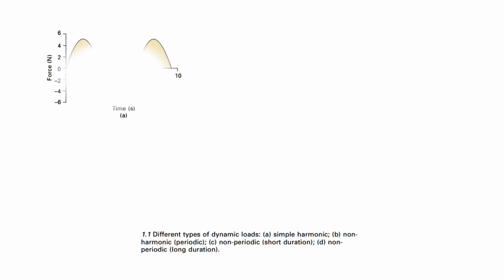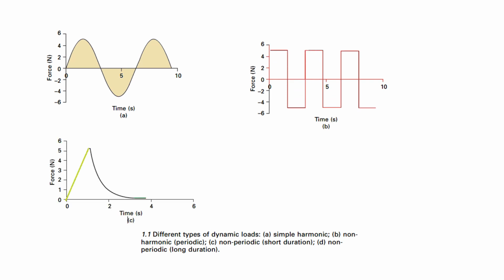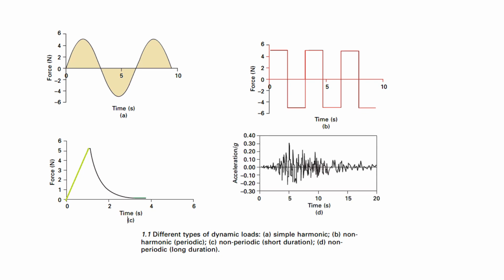Here we can see an example of simple harmonic loading, and here a non-periodic loading. This one is non-periodic but of short duration, just 3 seconds, and earthquake loading is also non-periodic but of long duration. So we can have these different types of dynamic loads.